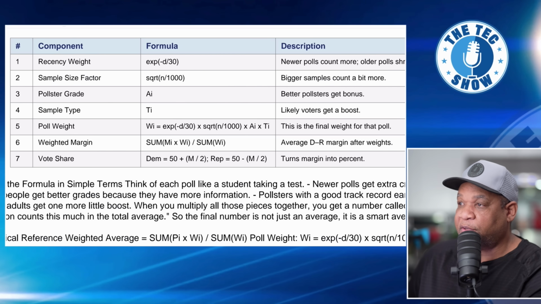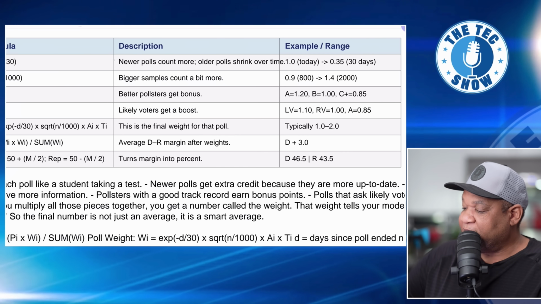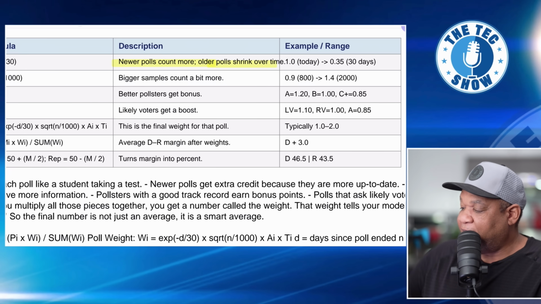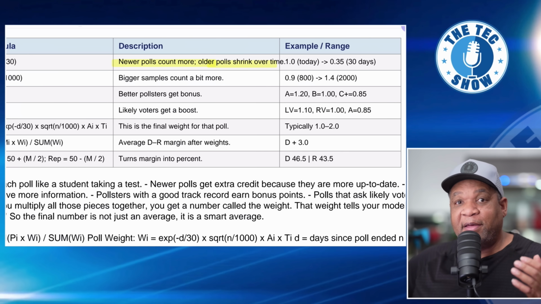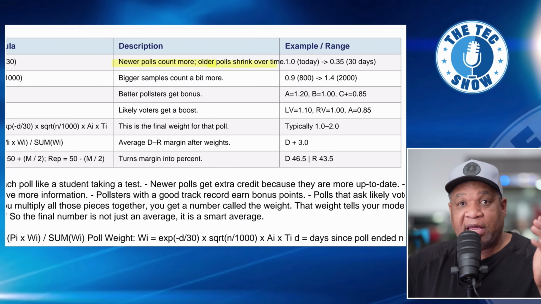And so I just didn't want to take all the different polls, look at the numbers, and then just average it and tell you, okay, well, this is the average. Real Clear Politics does that. What I wanted to do is show different areas. So the formula here, if you look at the description, says newer polls count more, older polls shrink over time. And so if you have a recent poll, that's going to carry more weight than a poll that was done, let's say, 20 days ago.